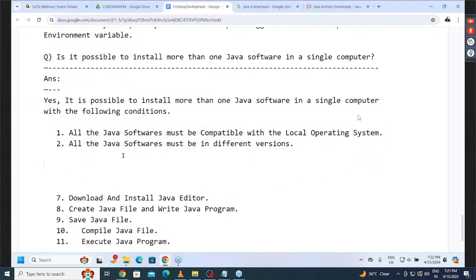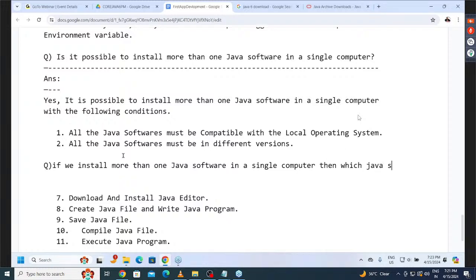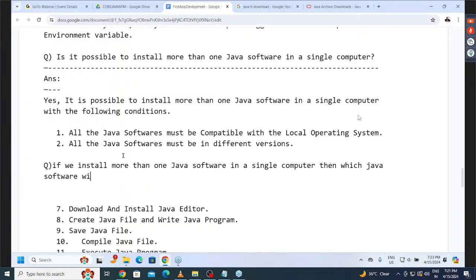Okay, fine. Next, I have one more question. Okay, we understood that. It's possible to install more than one Java software in a single computer. Nice, good. Answer for my next question now. If we install more than one Java software in a single computer, then which Java software will come to the command prompt to use? I think you understood my question here.